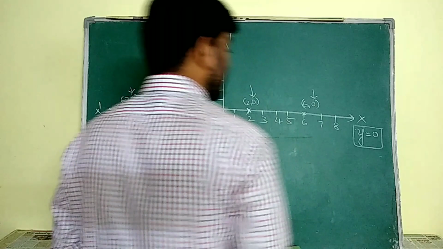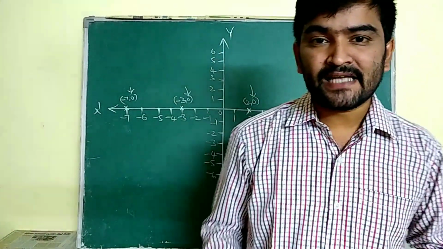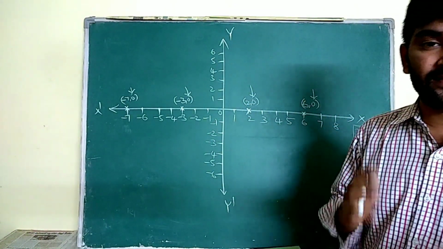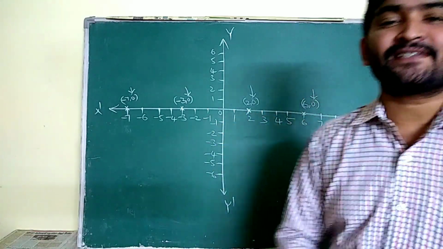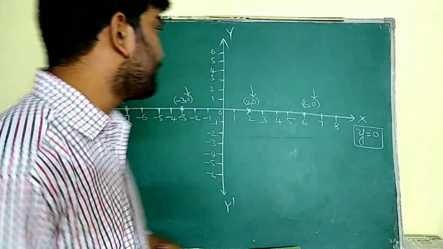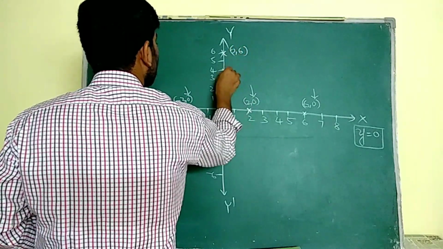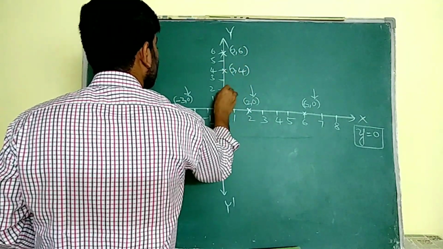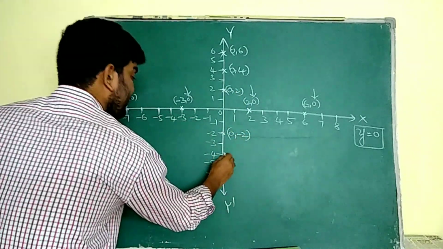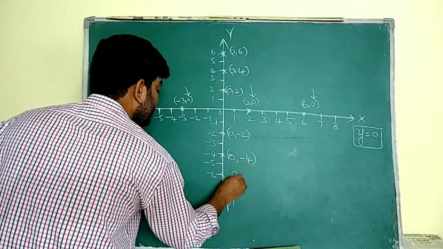Why did we name the x-axis as y is equal to 0? We know that on the x-axis every point has its y coordinate as 0. Because of that, the x-axis is known as y is equal to 0. Understand? Similarly, any point on the y-axis is 0 comma 6, 0 comma 4, 0 comma 2, 0 comma minus 2, 0 comma minus 4, 0 comma minus 6.